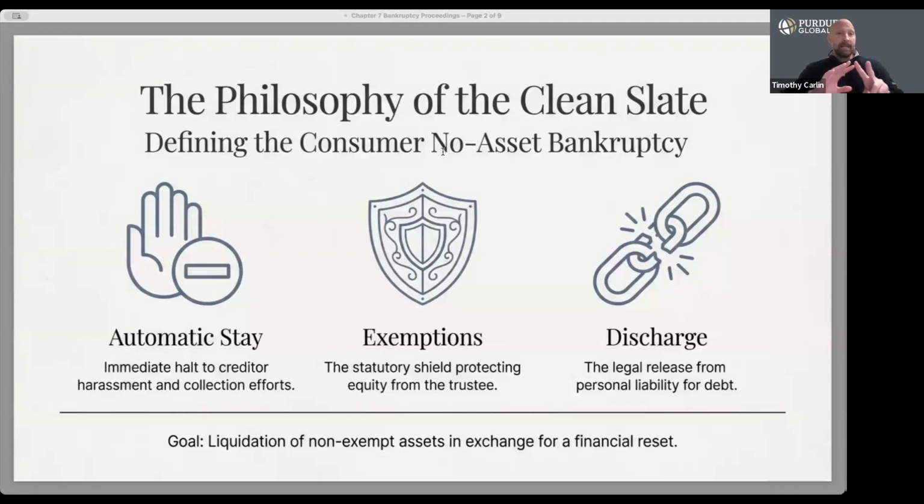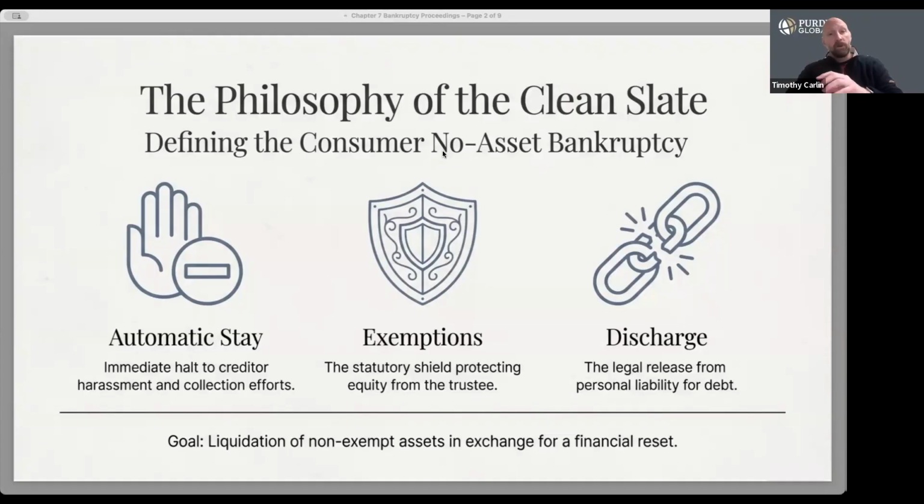Second is exemptions. Exemptions determine what property the debtor is allowed to keep. And finally, discharge. The discharge eliminates personal liability on qualifying debts. It doesn't eliminate liens. That distinction is critical because we'll need to look at that later.